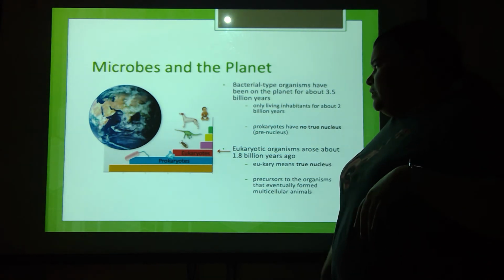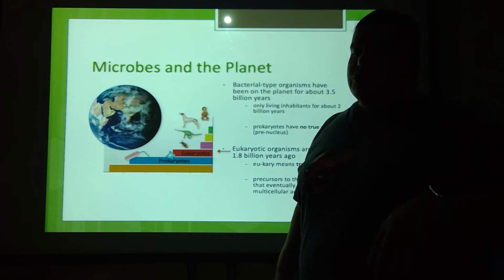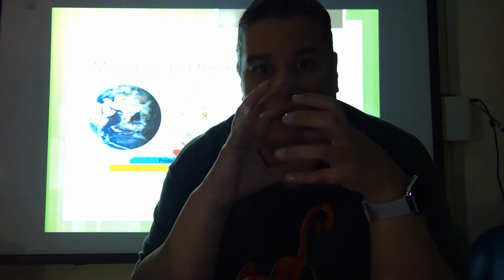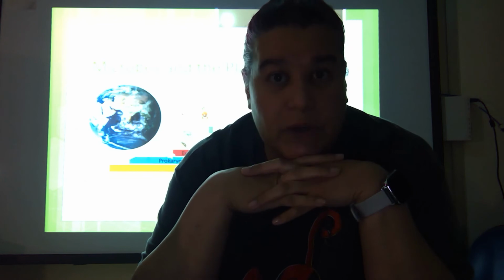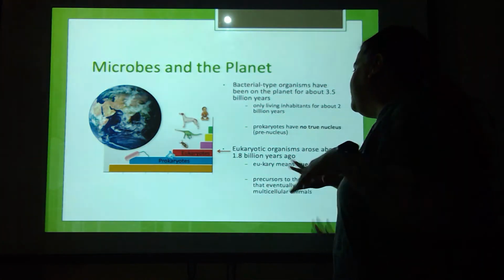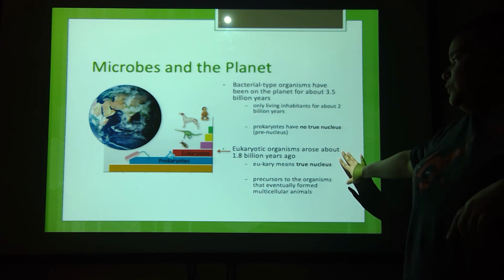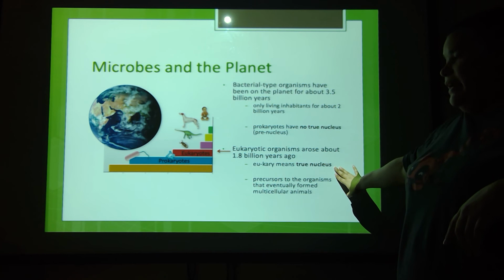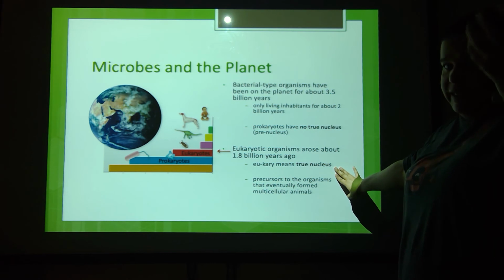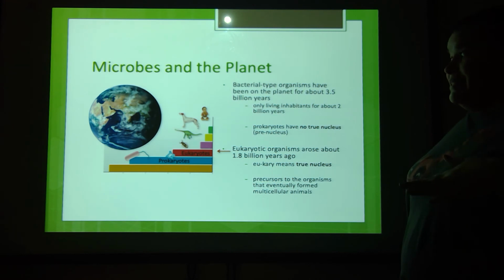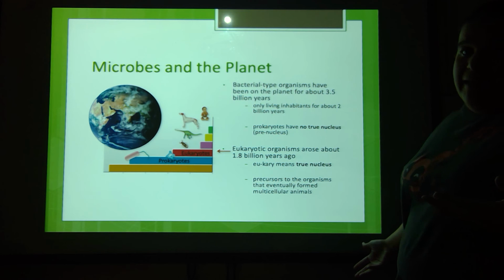Eukaryotic organisms, eu means true. So when eukaryotic organisms came around, they actually did have an organelle that housed all of the genetic material. So eukaryotic means true nucleus. They arose about 1.8 billion years ago. Eu, like I said, means true. Karyo, again, nut, or the nucleus in this case, means true nucleus. Precursors to the organisms that eventually formed basically the multicellular organisms we know today.